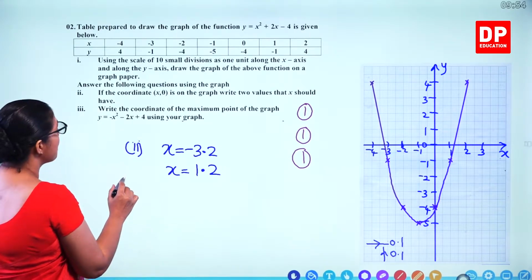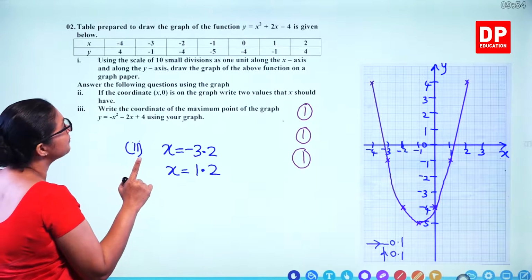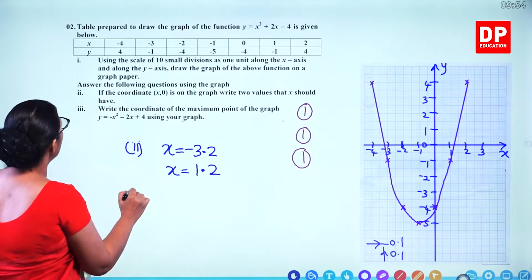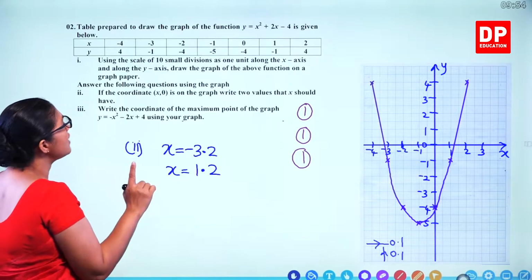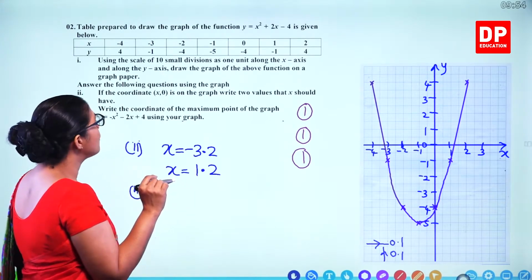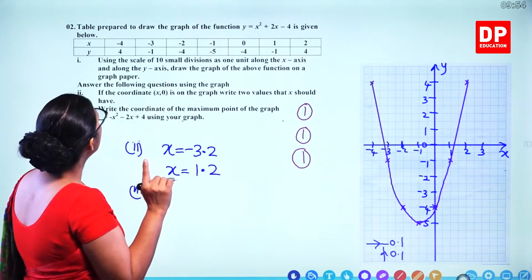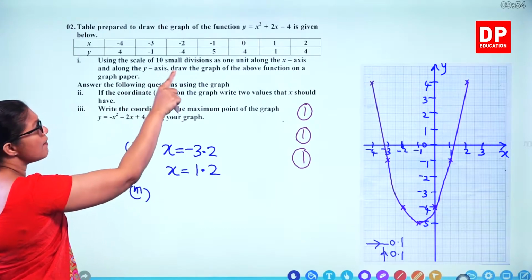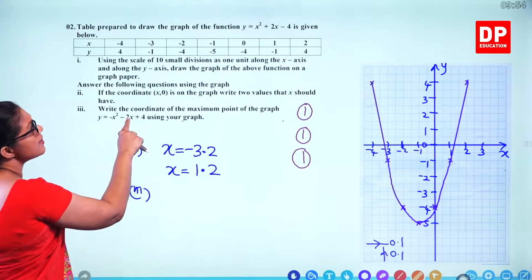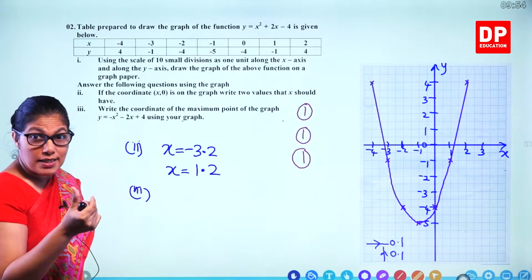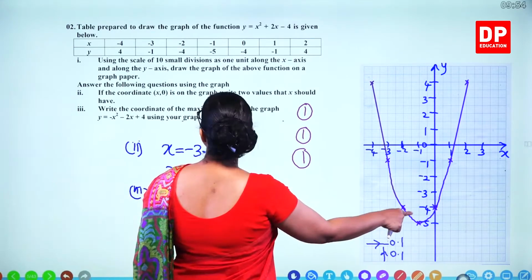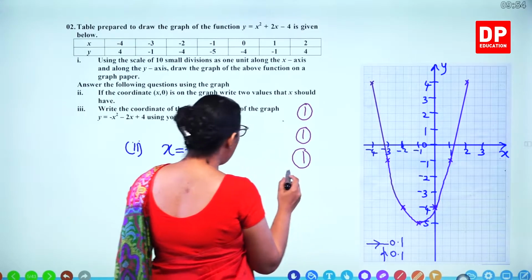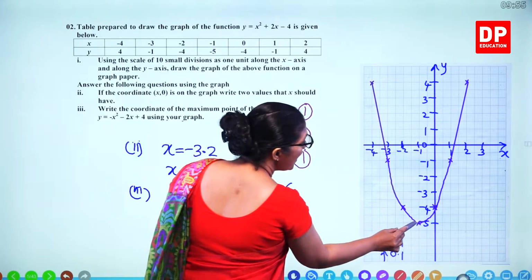Then the coordinates become (minus 3.2, 0) and (1.2, 0). Third one, write the coordinates of the maximum point of the graph of minus x squared. Now look carefully. This is not the same as the given one. This is minus, so multiplied by minus. What's the minimum value of this graph? The minimum value is minus 1 and minus 5.